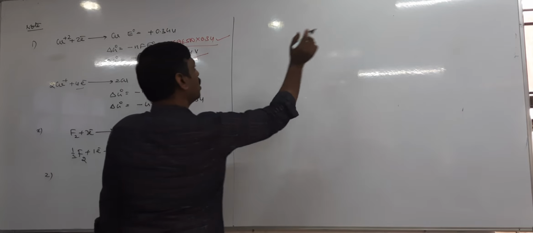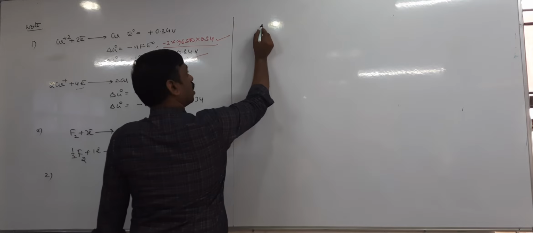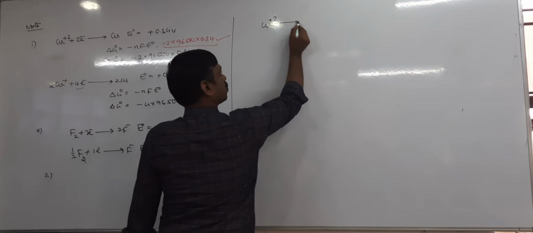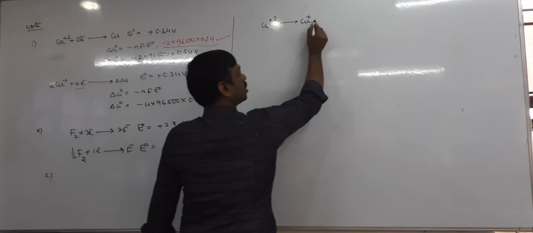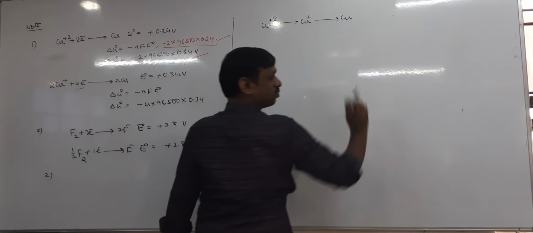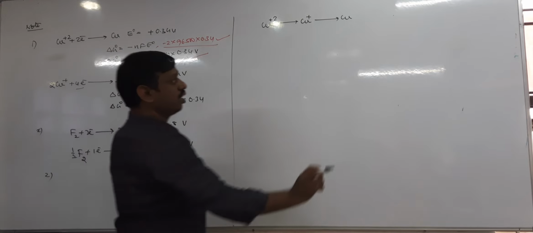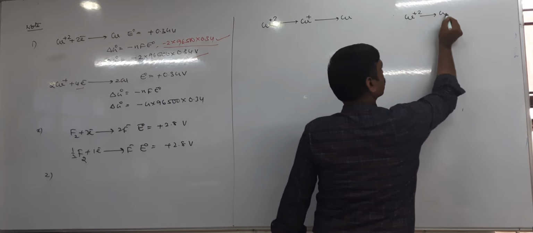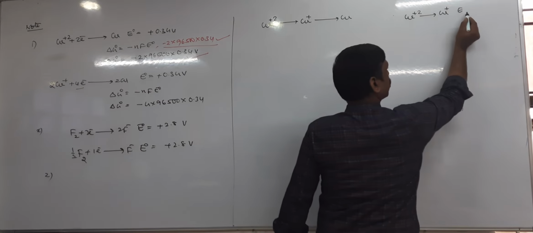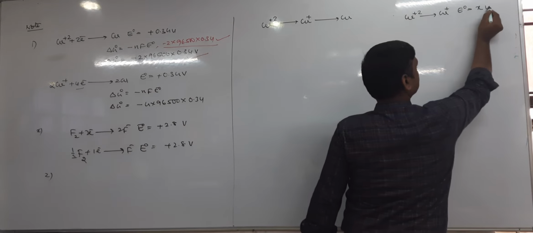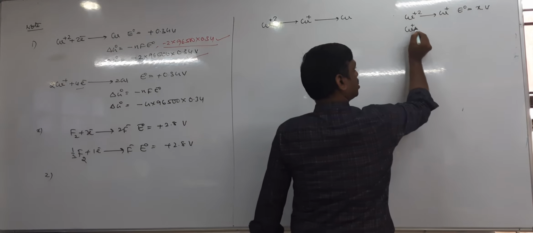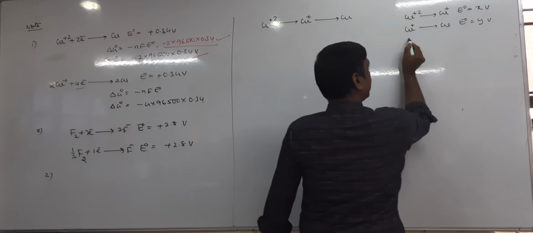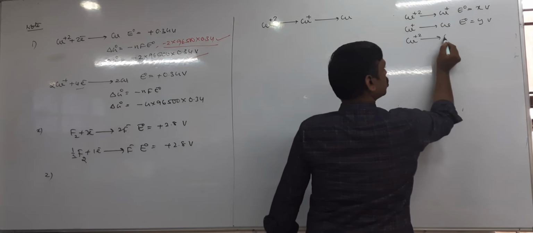For example, let us take Cu plus 2 converted to Cu plus 1, and Cu plus 1 converted to Cu. Now I will give like this: Cu plus 2 to Cu plus 1, its E naught equal to, let us take x volt, and Cu plus is converted into Cu, its E naught equal to y volt, and Cu plus 2 can also directly convert into Cu.